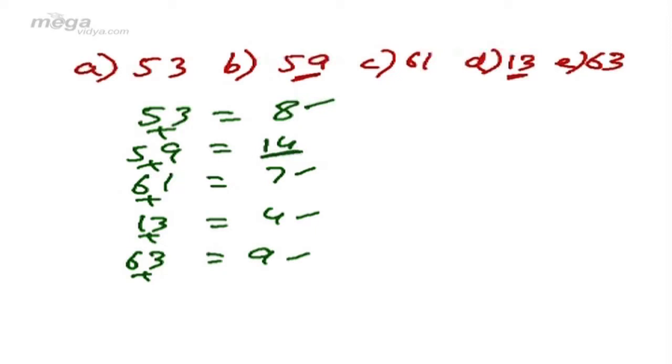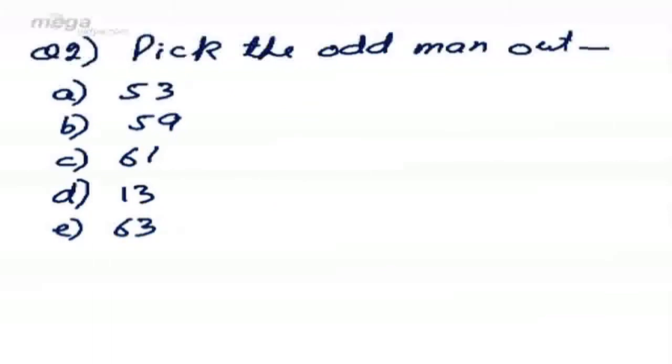Now this is a strong reason, but not as strong as the reason by which our real answer will come. So the criteria is, the answer is 63, and the reason is rest all are prime numbers, whereas 63 is not a prime number. Therefore, the answer to question number two is 63. Rest all are prime numbers, 63 is not a prime number, it is divisible.